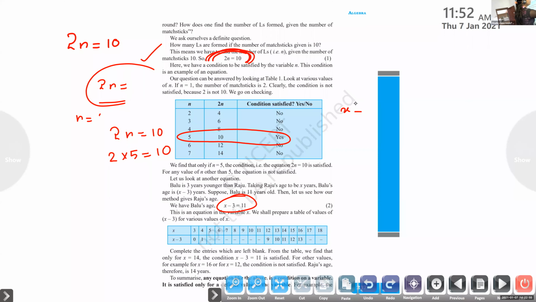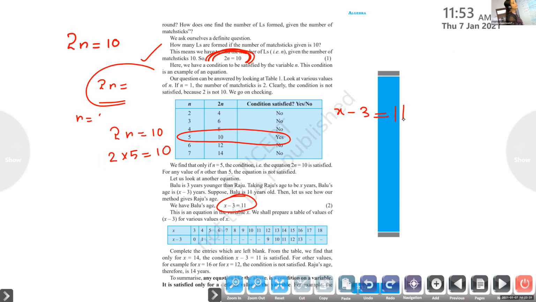x minus 3 equal to 11. We can give many values to x if it is an expression. But if the answer is 11, what is the correct answer? One number, if you subtract 3, you will get 11. What is the answer?